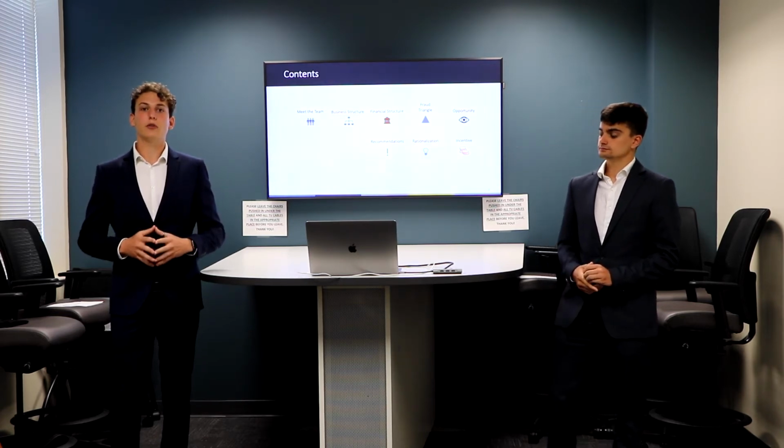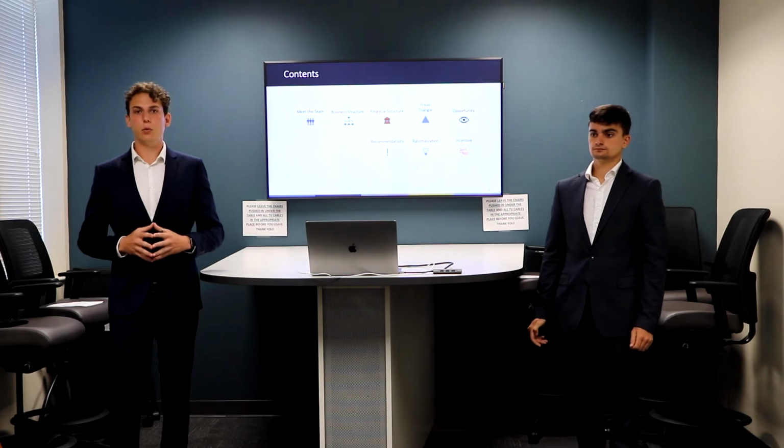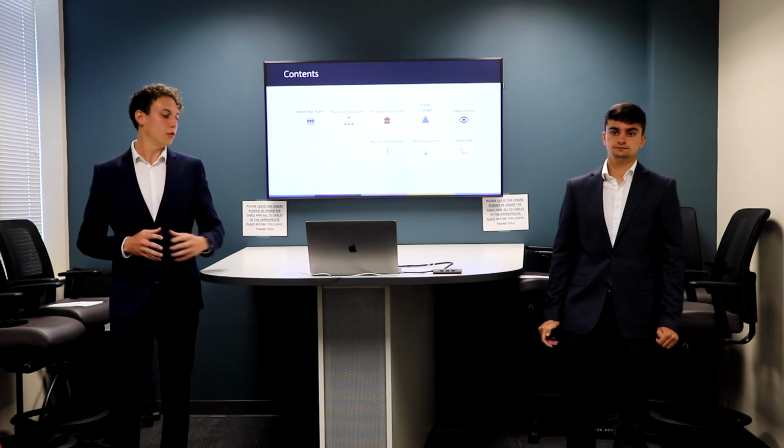in the company. The fraud triangle includes three main components that are opportunity, incentive, and rationalization, and we're going to go through each one of them in the company and explain what they are. Later on, we're going to finalize with the recommendations that we believe could improve the company a lot and help them succeed.